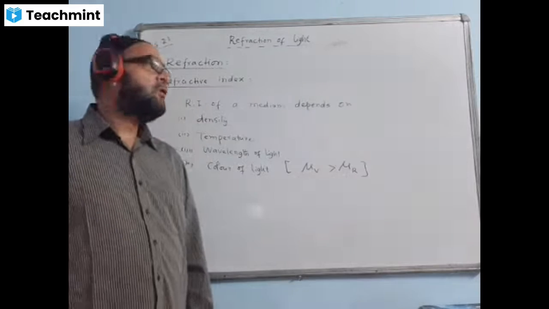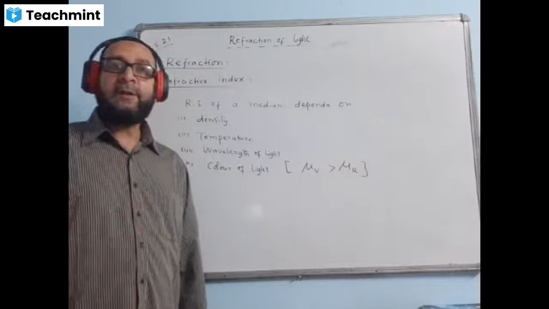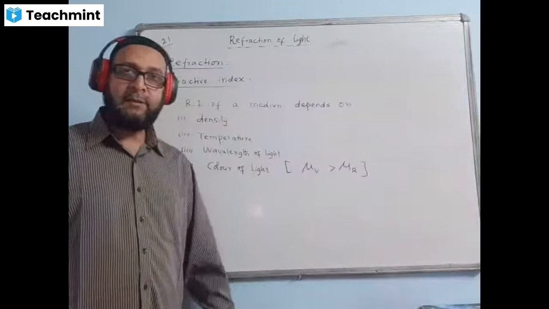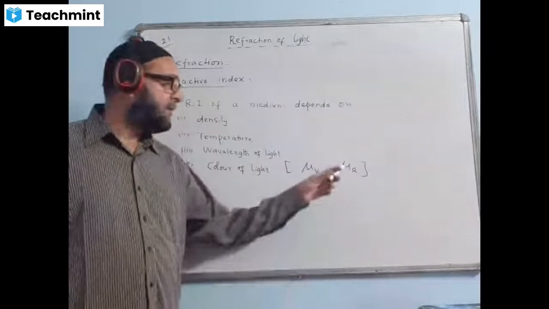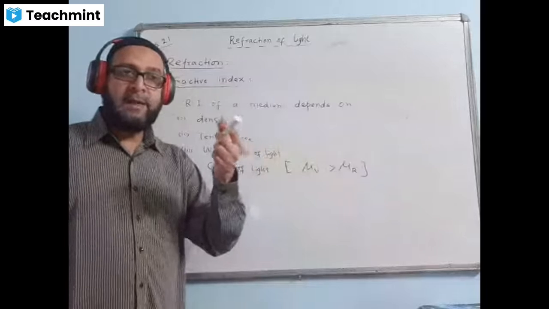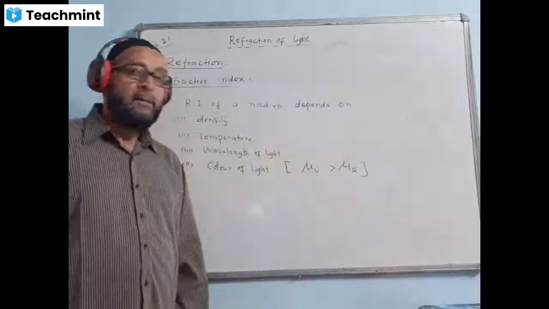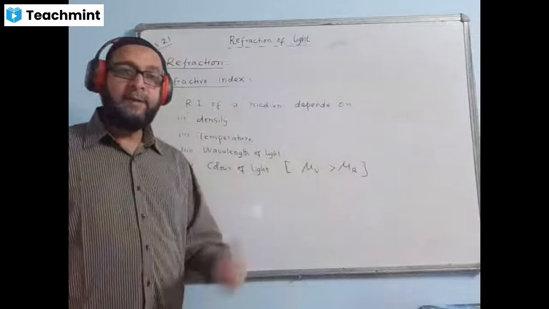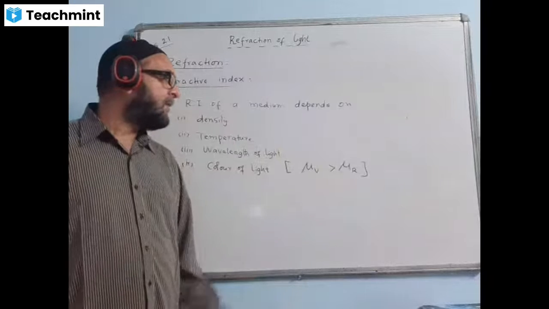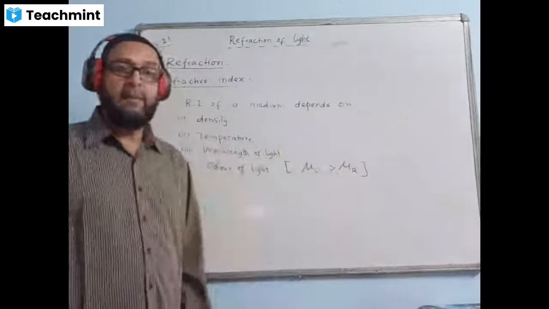Very often they ask this question: if they are giving the choice between blue and red, which color of light travels faster in glass? We say red, because red's refractive index is less. For red, the glass is somewhat like a rarer medium, so it travels faster. Which light in this case will be traveling slower? Definitely blue, if the choice is between blue and red. Otherwise, violet travels the slowest and red travels fastest, in any other medium.